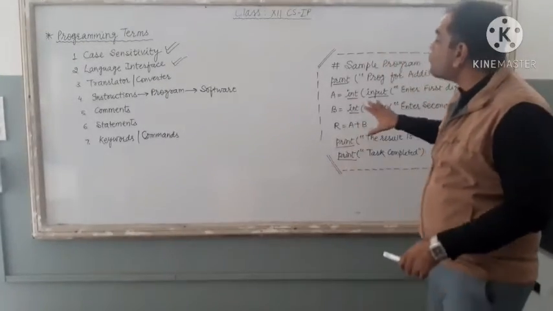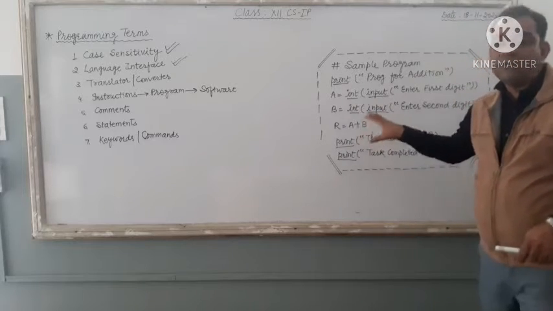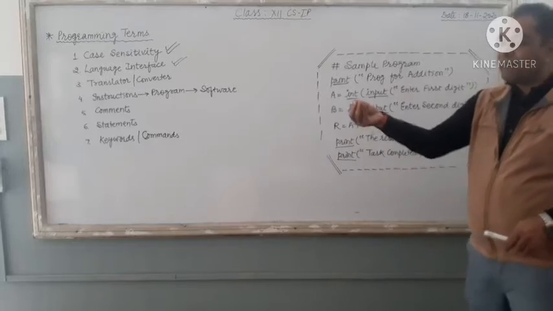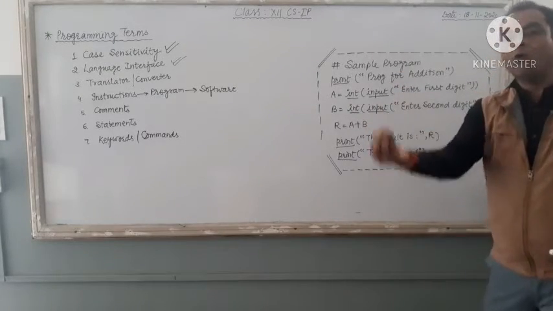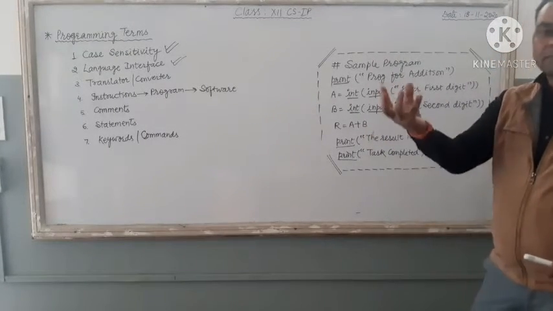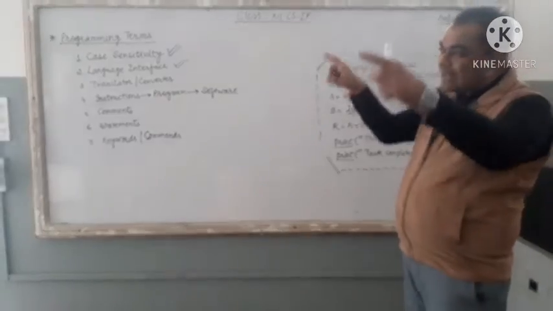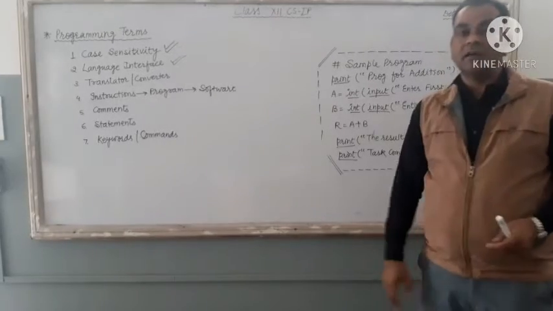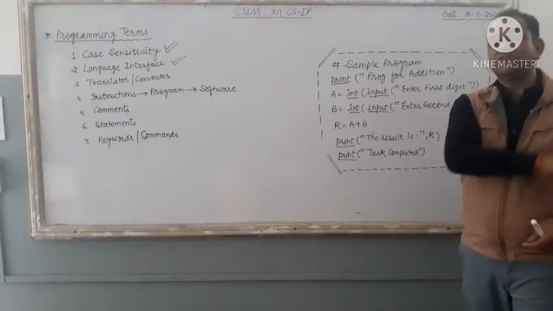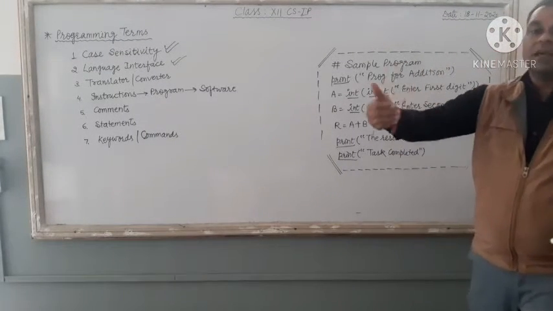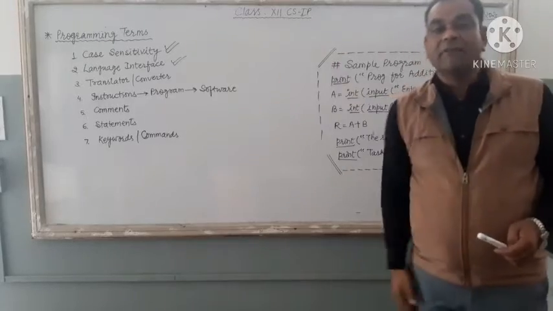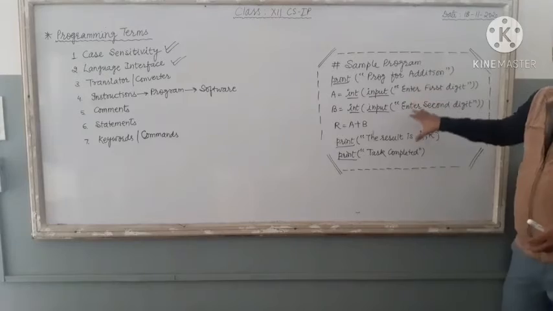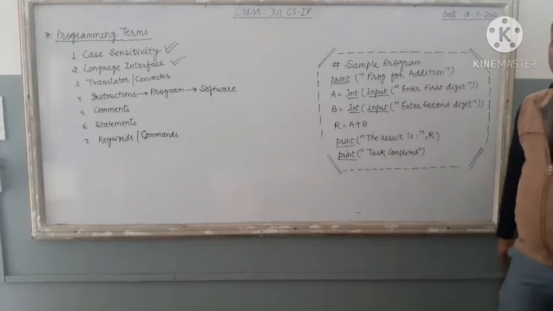So if you want to create a program, if you want to develop software in Python, very first you install Python and open the Python interface. When you open this Python language, the starting screen, the screen that is there on the monitor, it is the interface of the language. It is the user interaction screen of the language. In that particular screen only, you are going to type your code.